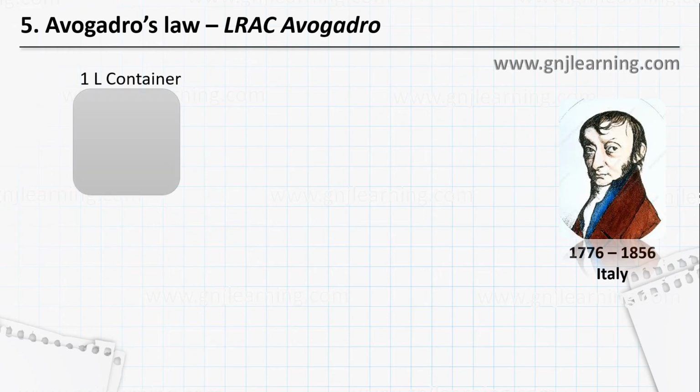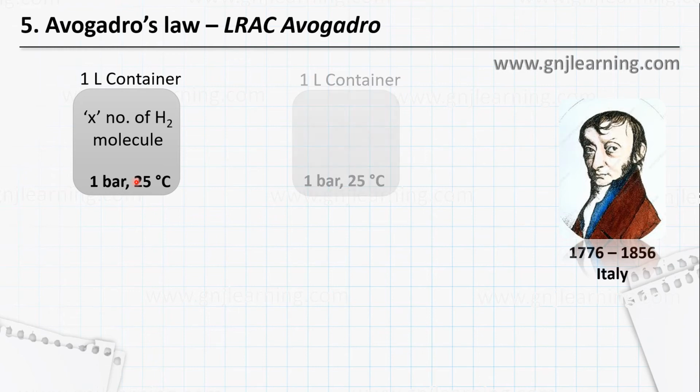So he said that if a 1 liter container at 1 bar pressure and 25 degrees centigrade, so you have the temperature and pressure, has X number of hydrogen molecules, then a 1 liter container at the same temperature and same pressure and having the same volume will contain X number of air molecules.